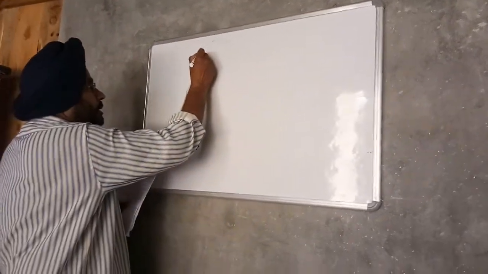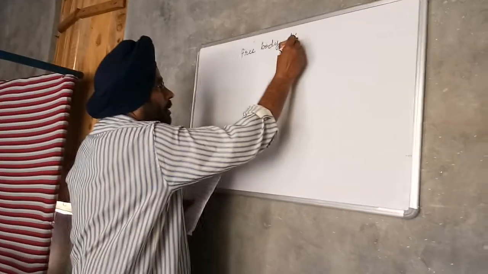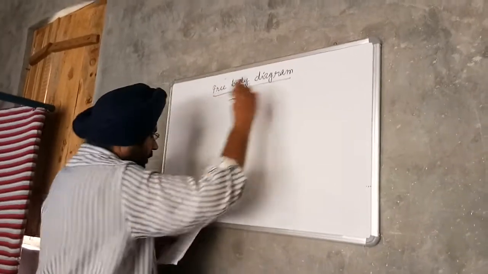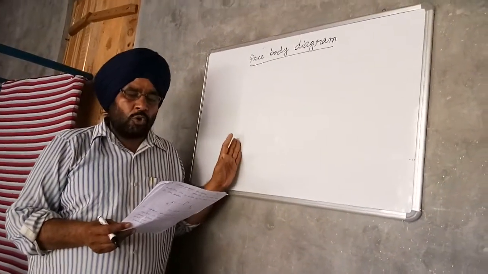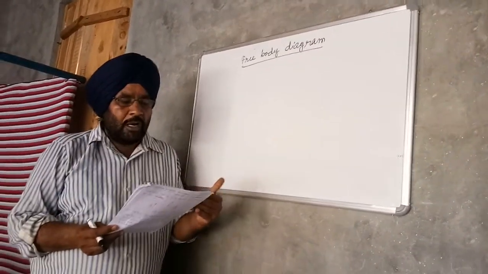What is a free body diagram? A sketch of an isolated body which shows the forces acting on the body is called the free body diagram of the body.